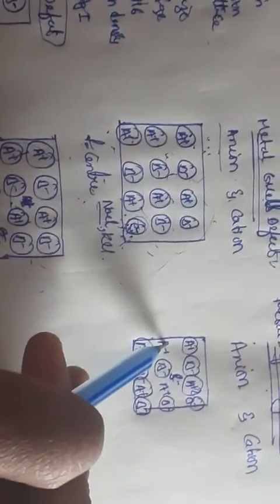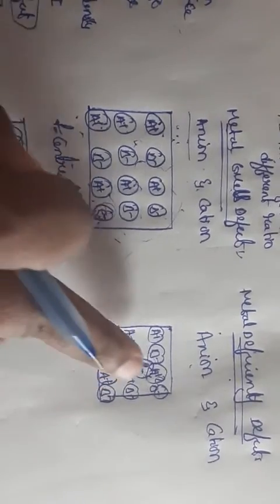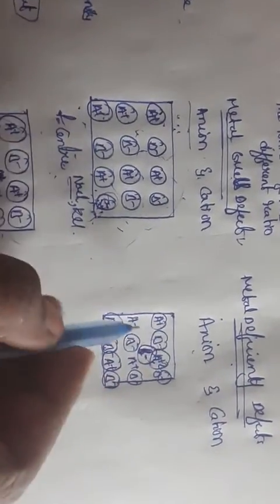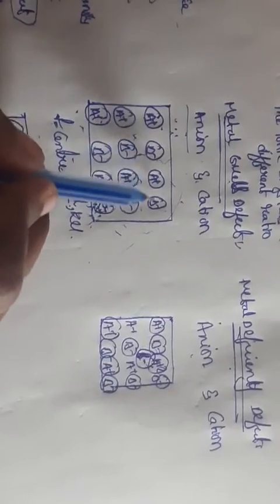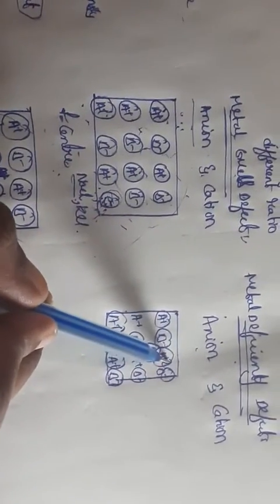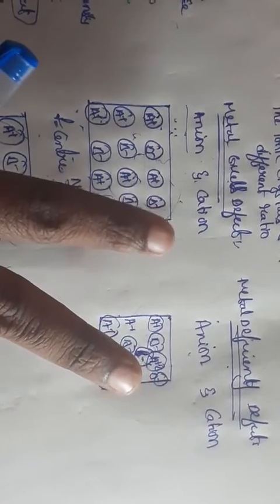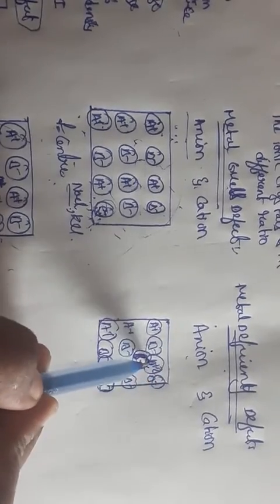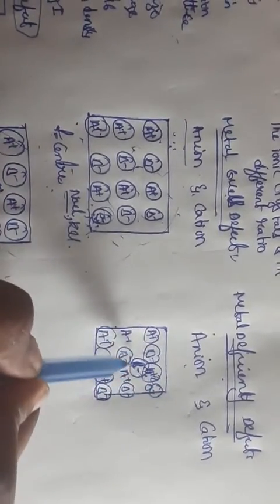The cation deficiency I told you earlier has an electron occupying the interstitial position. But coming to here, at the interstitial position the anion is occupied in the crystal lattice even though the extra cation is present. Generally we should have A plus B minus, A plus B minus. Coming to here, how many cations are we having? Plus 2 cations. Means the charge is increasing here. Plus 2 oxidation state we are having for the cation. And even though it is occupying the B minus.